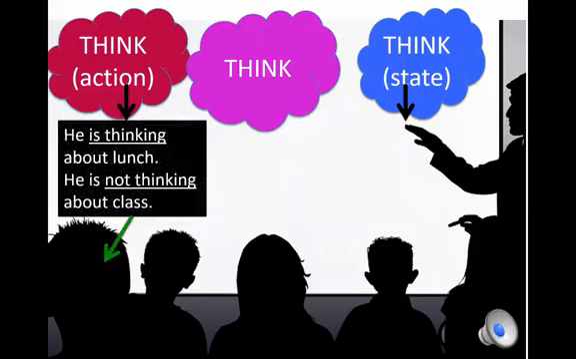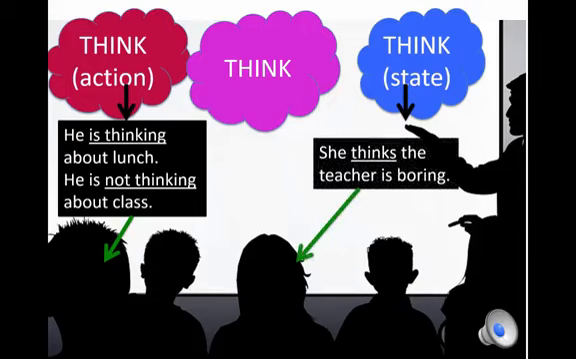We can say, he is thinking about lunch. He is not thinking about class. In this case, we can use think with ing because it's expressing an action. However, if I say she thinks the teacher is boring, now I'm using think as a verb of state. Here, think means believe, so we cannot use it with ing.